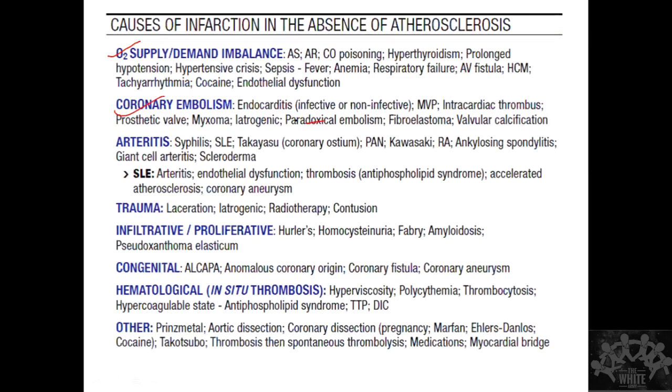It may be endocarditis, a prosthetic valve, some paradoxical embolus from somewhere, or an arteritis or vasculitis. Congenital ALCAPA, all that is there. Important is hematological in situ thrombosis. This is also very common. Hematological causes are very common. A hypercoagulable state is common. So these are all the causes. You don't have to remember. It might worsen. Correct.